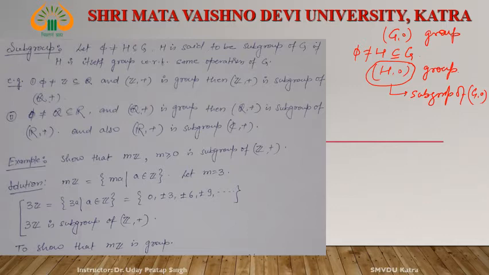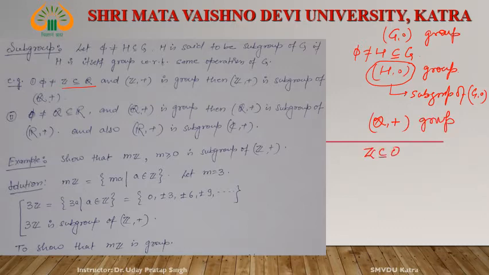For example, the set of integers is a subset of the set of rational numbers, and the set of rational numbers with respect to addition is a group.